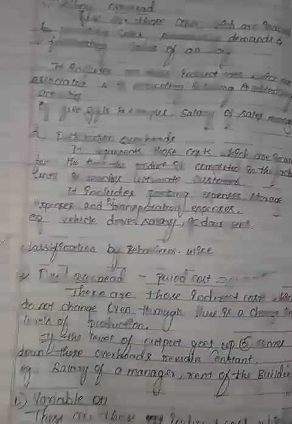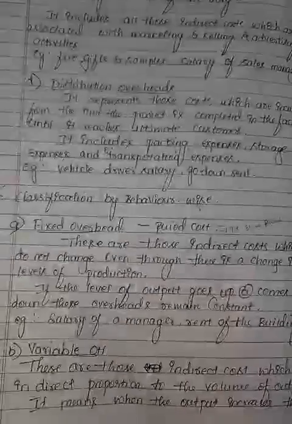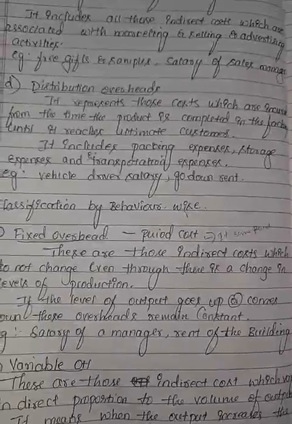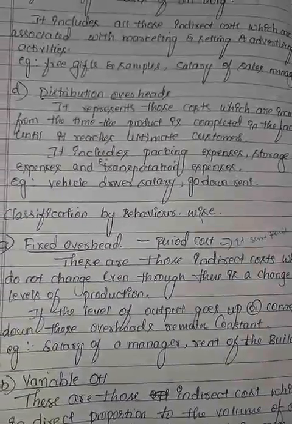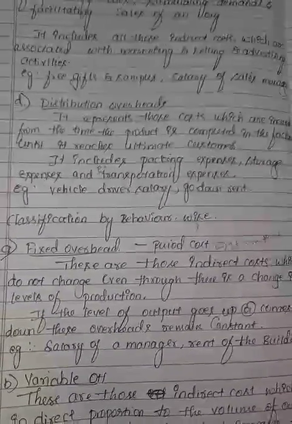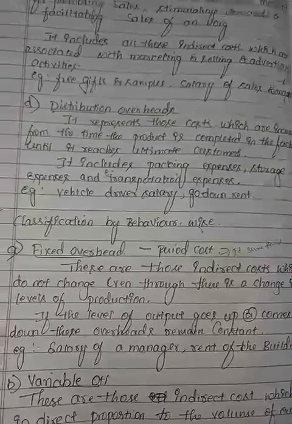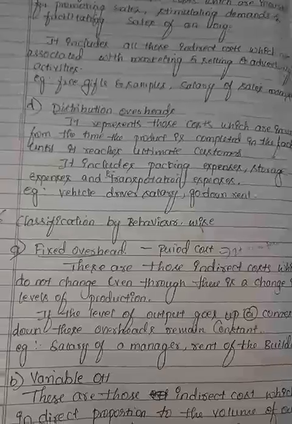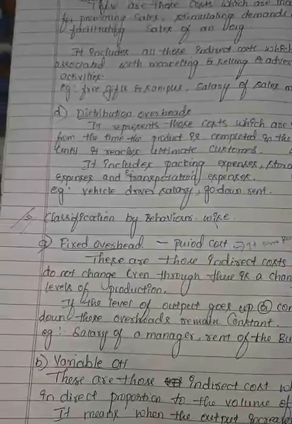We'll see the next one, classification based on the behavior wise or comparativity wise. Under that, first one, fixed overhead. Fixed overhead will be called a period cost also, because it will be fixed for a period of time in the company. It means these are those indirect costs which do not change even though there is a change in level of production. Even though output or any volume of production will change, the cost incurred will not be changed.